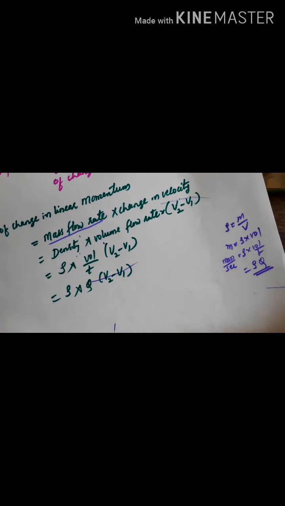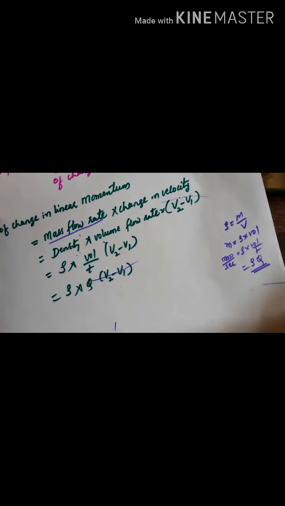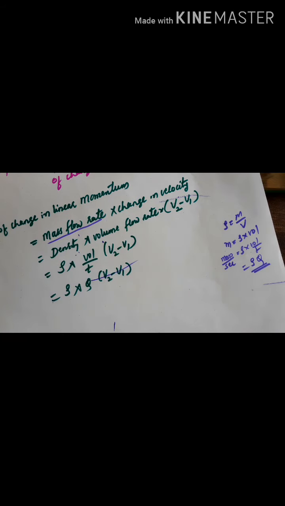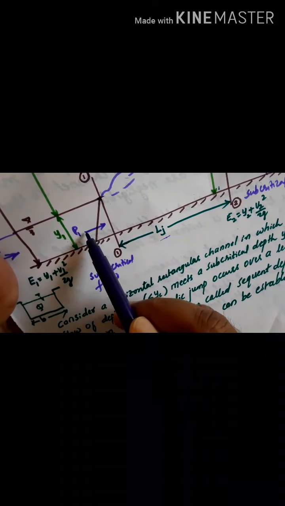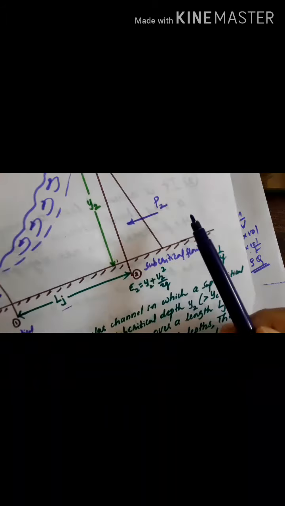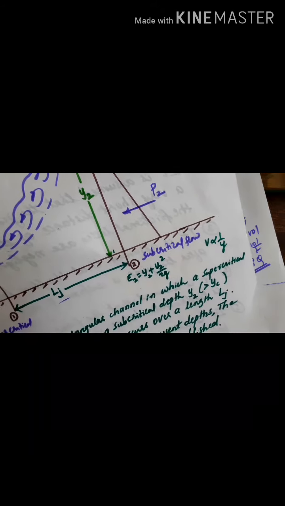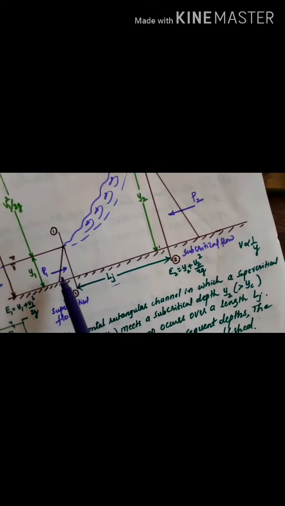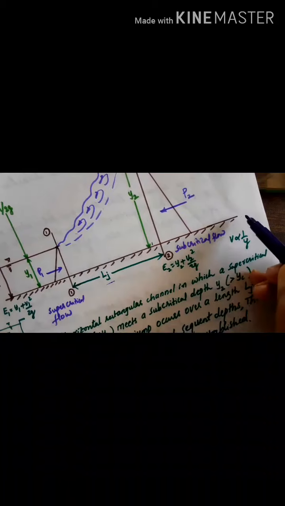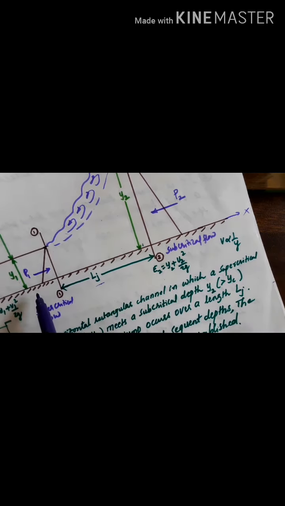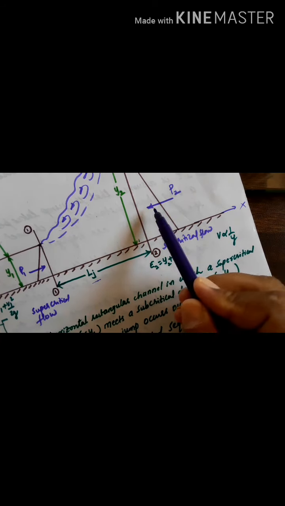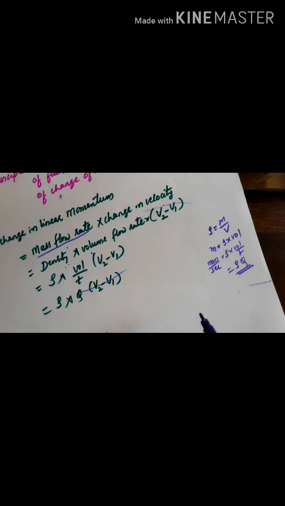Then when you apply momentum, summation of Fx to be applied, sum of forces acting in the direction of flow. What are the forces acting in the direction of flow here? One force is acting, P1, in the direction of flow, this is the x direction, and the other force, P2, is acting opposite to the direction of flow.